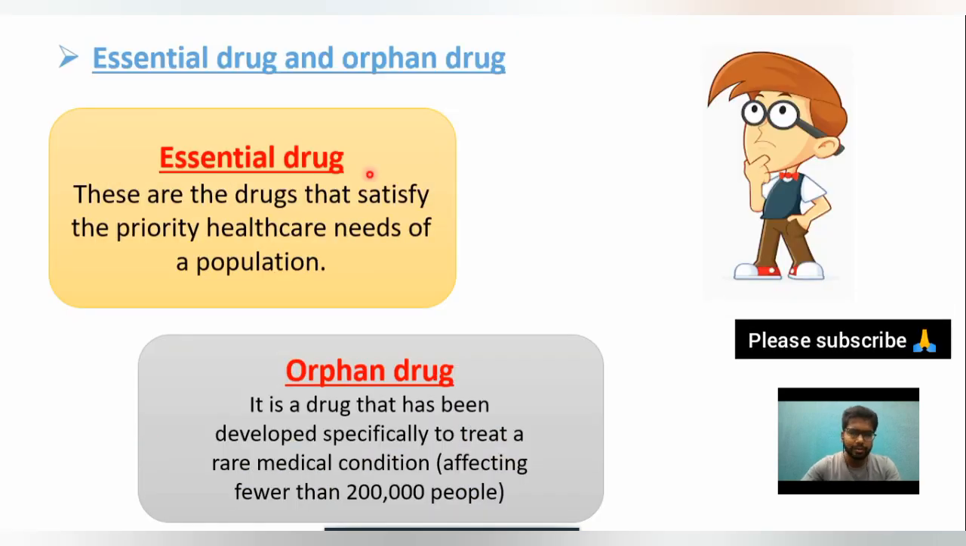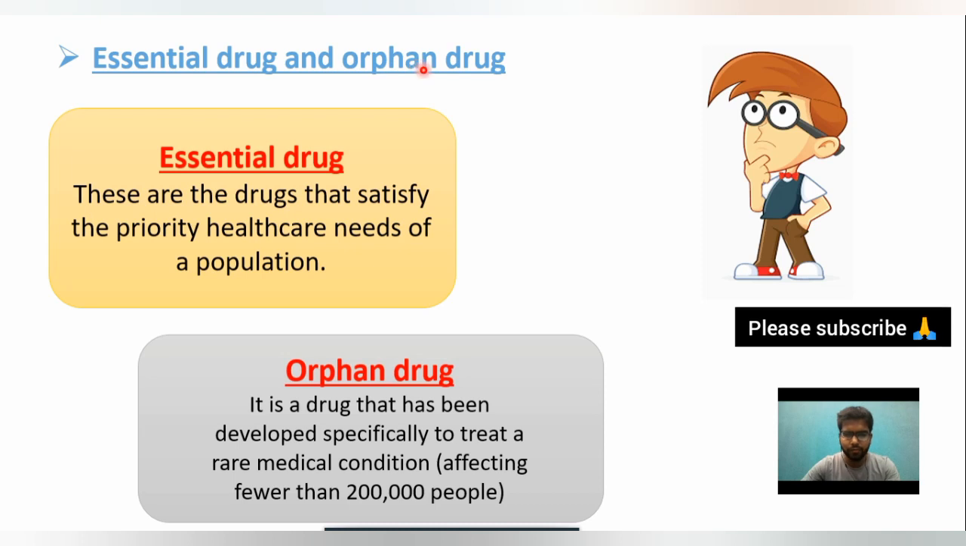Then coming to two main concepts, one is essential drug and another is orphan drug. All of you know what an essential drug is. Essential drugs are the drugs that satisfy the priority healthcare needs of a population. But what is an orphan drug? An orphan drug is a drug used to treat a rare disease. A rare disease means, in India, a disease that affects less than 2 lakh patients, and an orphan drug is the drug used to treat those rare diseases.